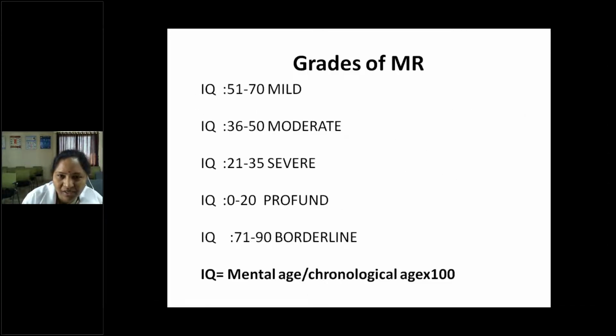Coming to the grades of mental retardation, according to the IQ score it is divided into borderline, mild, moderate, severe, and profound. Borderline is 71 to 90, mild is 51 to 70, moderate 36 to 50, severe 21 to 35, and less than 20 is profound.